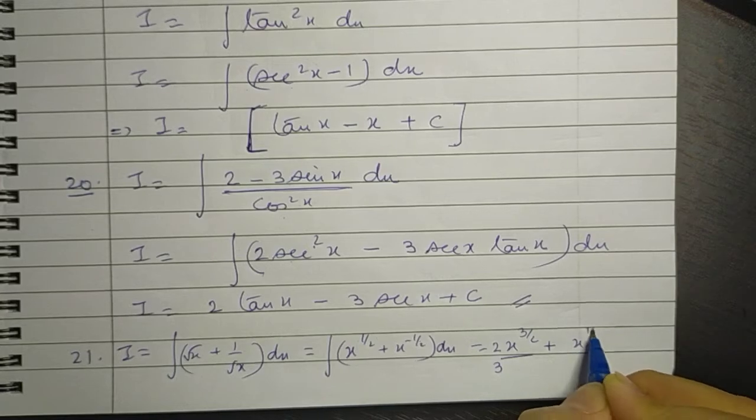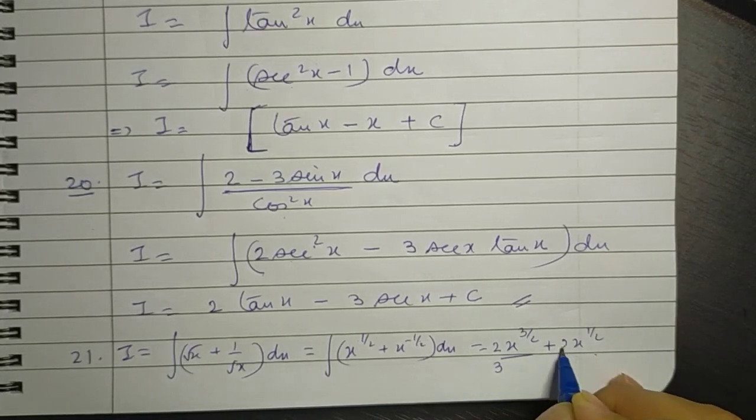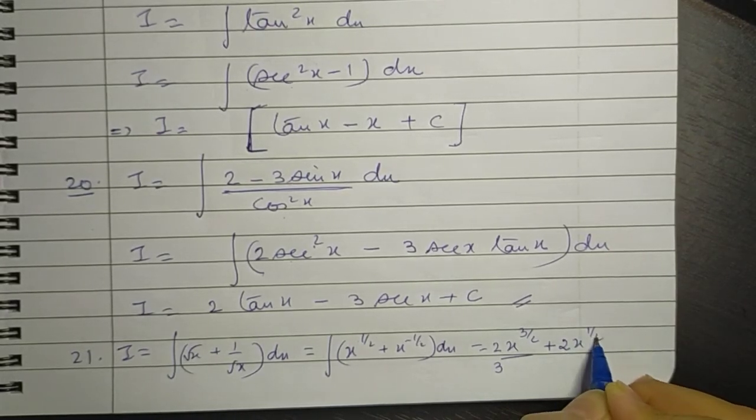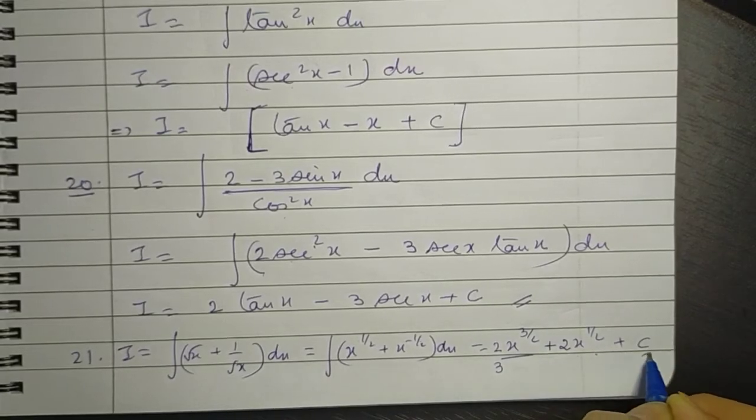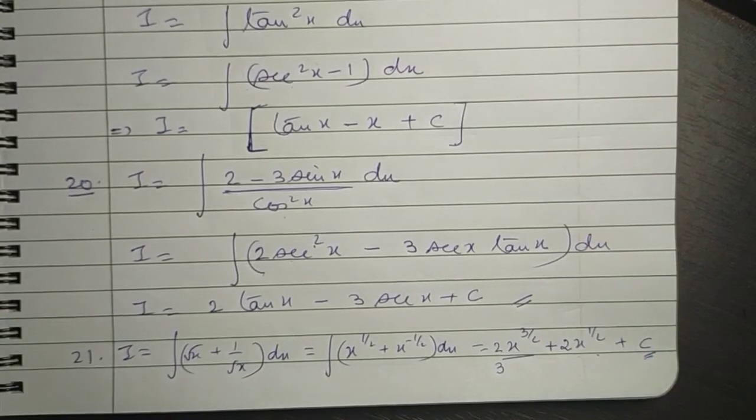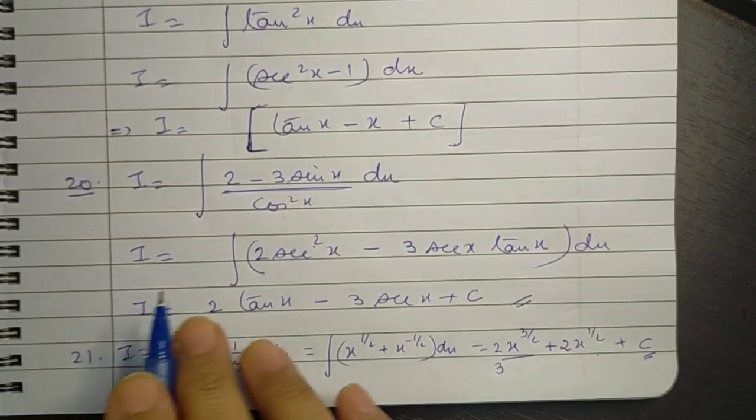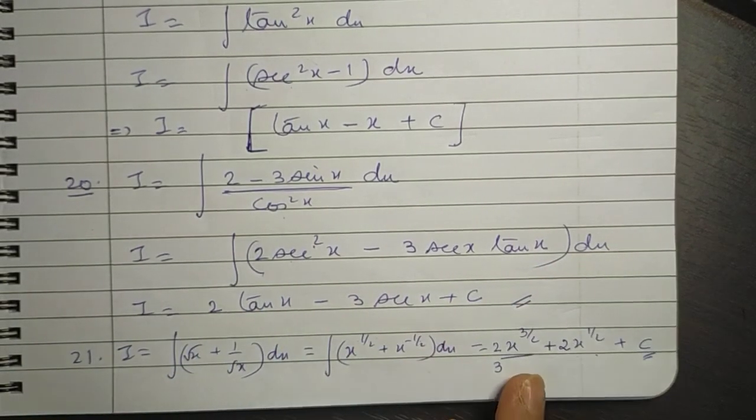So x raised to the power half upon half can be written as 2 times x raised to the power half, plus a constant. So with this you can try out all the remaining questions of this exercise and finish off this exercise. Thank you.